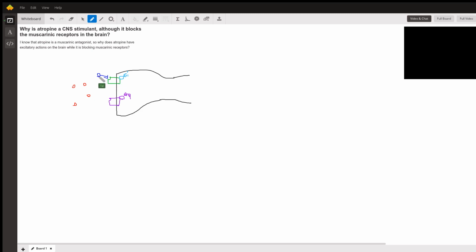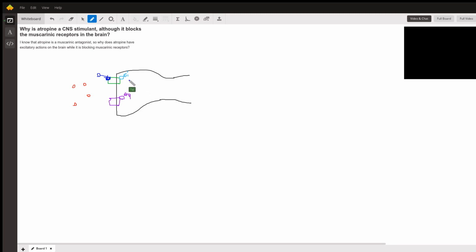Say atropine binds here to this Gi coupled muscarinic receptor, then this receptor is no longer going to be activated, and therefore it's not going to have any actions on the neuron.